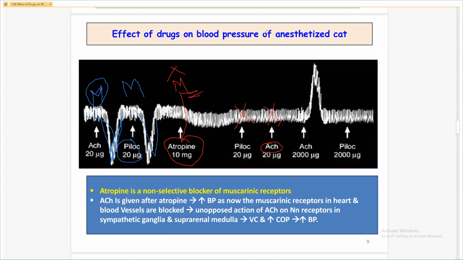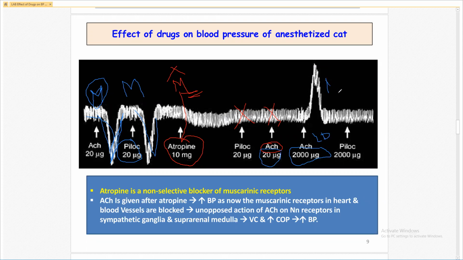But if we add the acetylcholine in the large dose, 2000 microgram, instead of the small dose, this is the small dose, 20 microgram. If we administer the acetylcholine in the large dose, LD, it acts on which receptor?